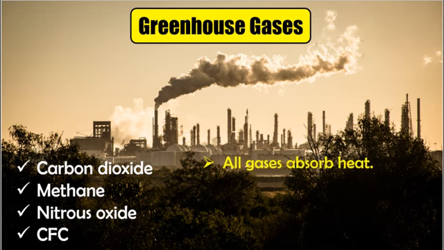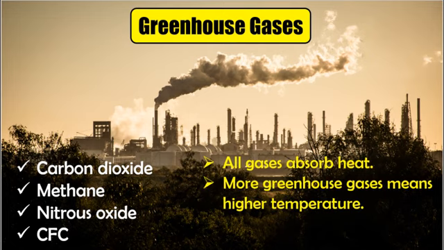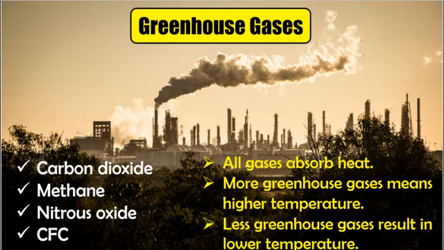The average temperature of the planet is dependent upon the mix of these gases present in the atmosphere. If there are more gases in the atmosphere, it means that the temperature will be higher. But if there is a lesser amount of greenhouse gases present, it will result in lower temperature.